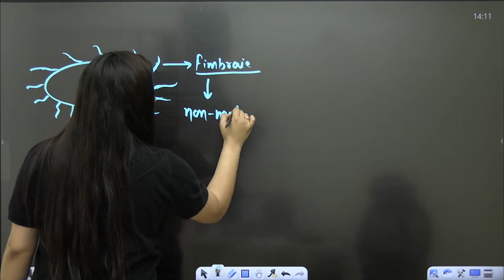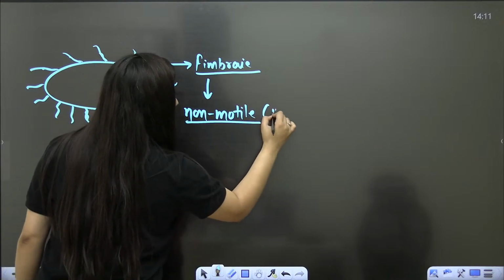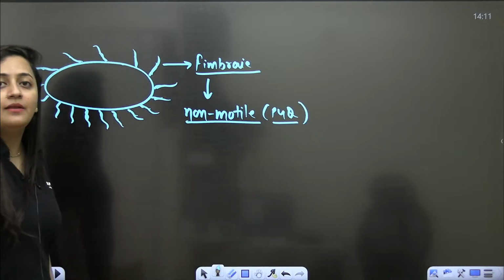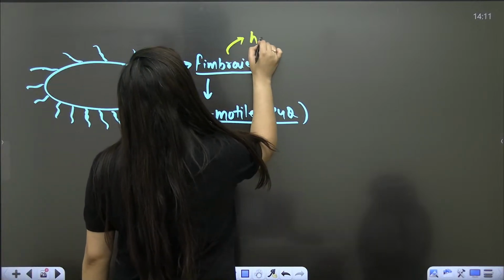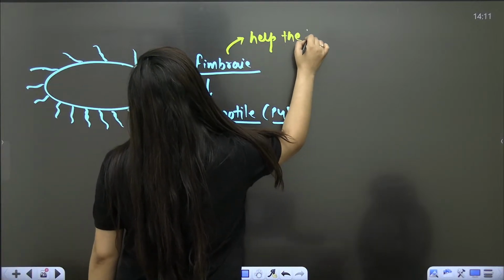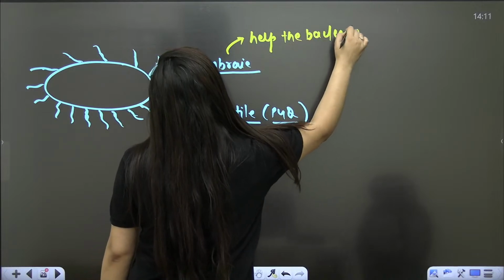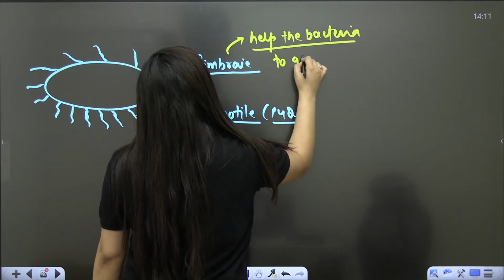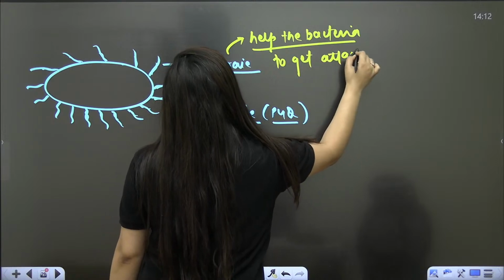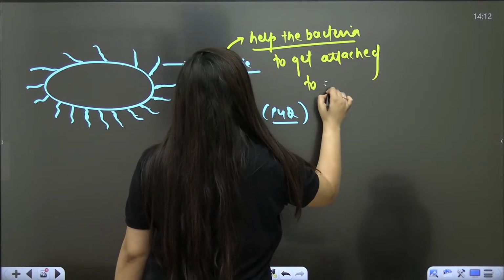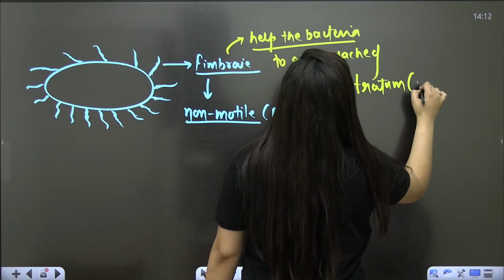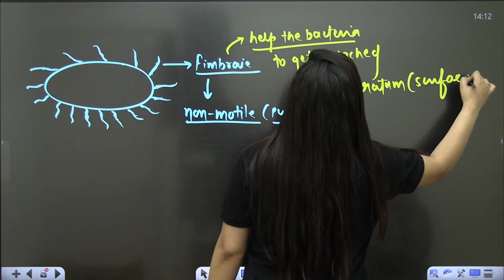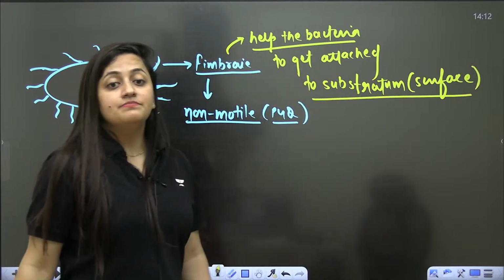They will not help in movement. It is also a previous year question. But these fimbriae will help the bacteria to get attached to the substratum. Substratum means surface.